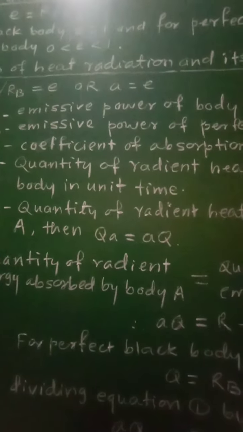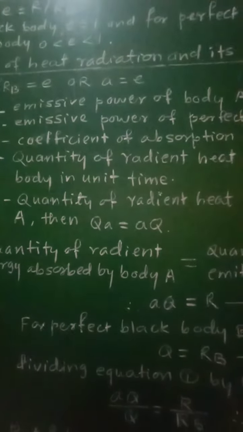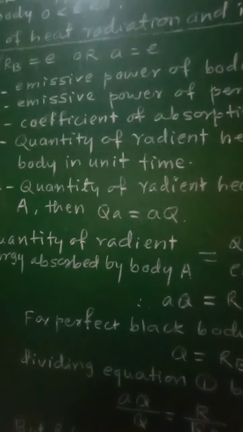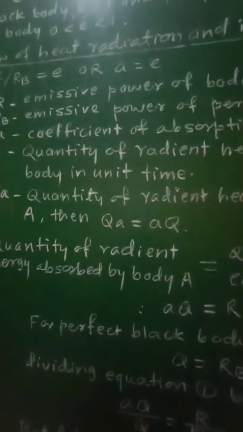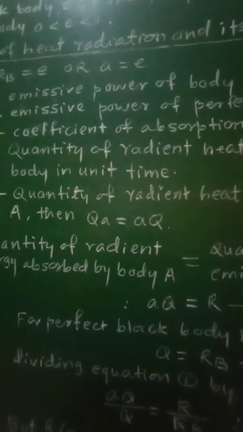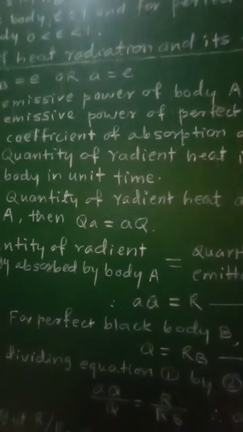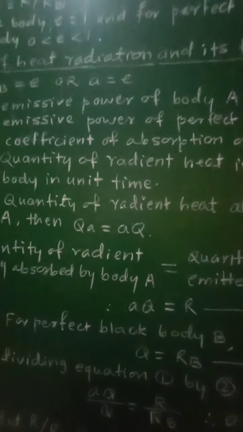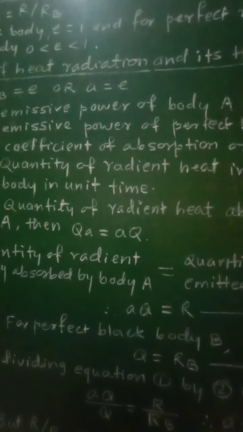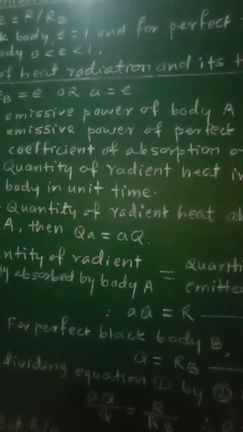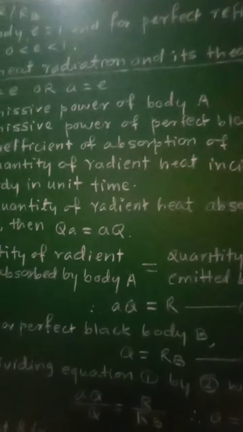Now both the bodies are at the same temperature. Therefore, the quantity of radiant energy emitted by a body must be equal to the quantity of radiant energy absorbed by that body. So, as both bodies A and B are at the same temperature, the amount of heat energy absorbed by these bodies must be equal to the amount of energy emitted by them.